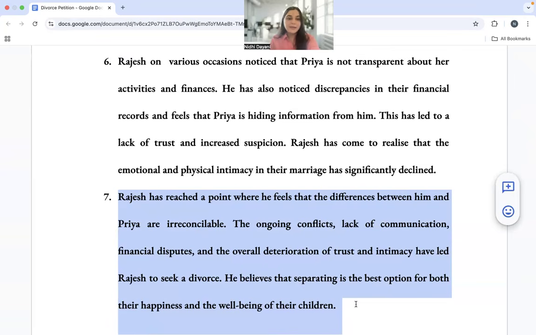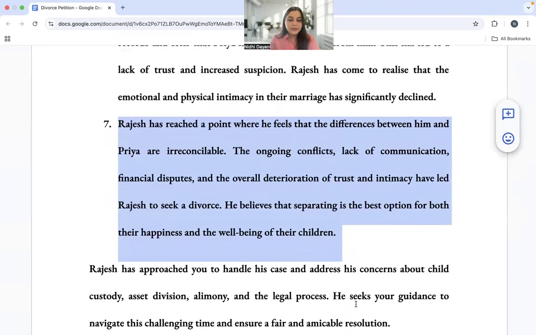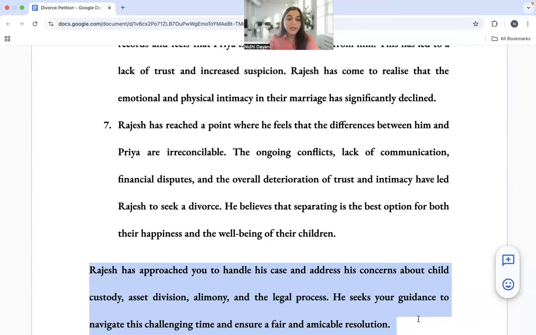The ongoing conflicts, lack of communication, financial disputes, and overall deterioration of trust and intimacy have led Rajesh to seek a divorce. He believes that separating is the best option for the happiness and well-being of the children. Now, the task upon us is to handle this case about child custody, asset division, alimony, and the legal process. So we're going to help him navigate through this challenging time and ensure an amicable resolution. But how do we do this? By using AI. I'm going to show you.